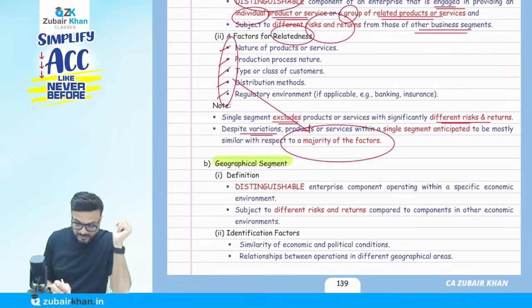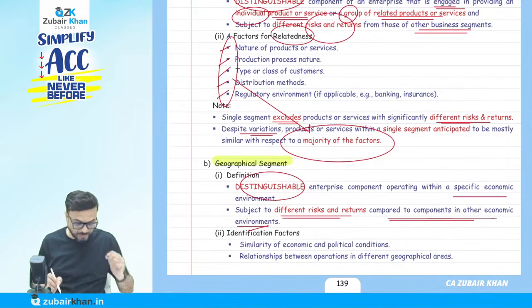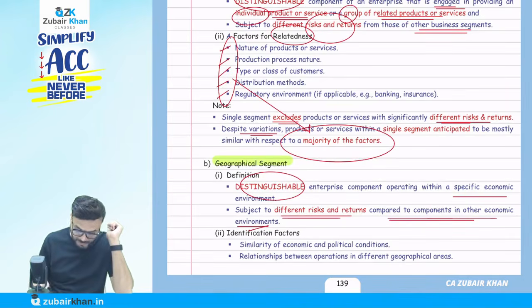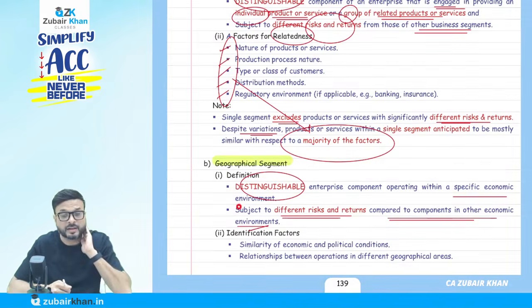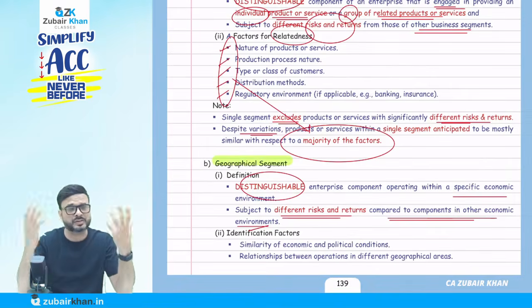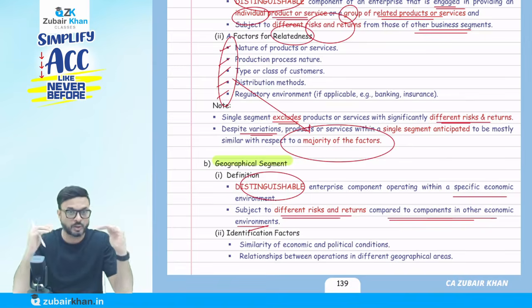So they say here, distinguishable enterprise: a component operating within a specific economic environment, subject to different risk and reward compared to components in other environments. What is a specific economic environment? It means you have different political conditions because of the different location. You can say employment rates are different, different circumstances are there, due to the political situation. Also risk and reward change due to the location.